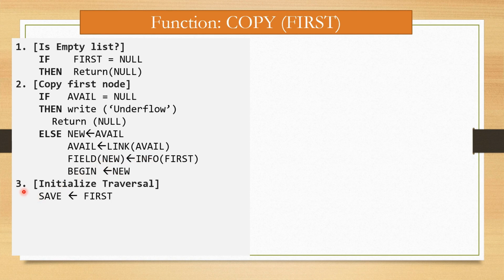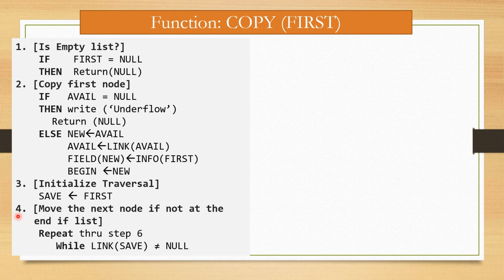Step number 3, initialize traversal. So first is assigned to save. Now step number 4, move to the next node if not at the end of the list. Repeat through step number 6 while link of save is not equal to null. So this while loop continues through step number 6 until we get link of save equal to null.